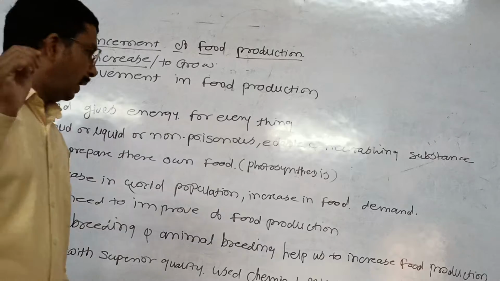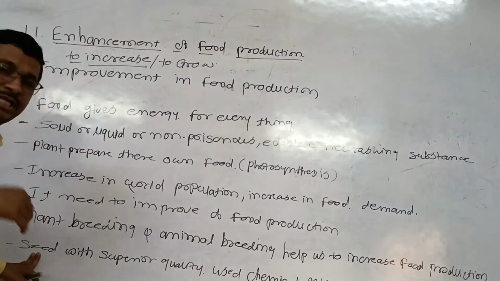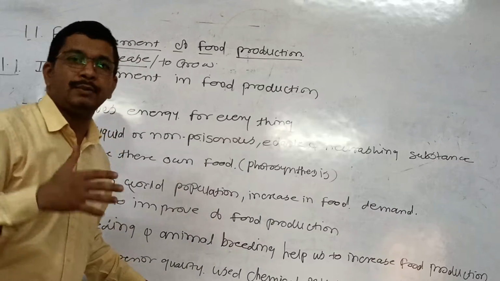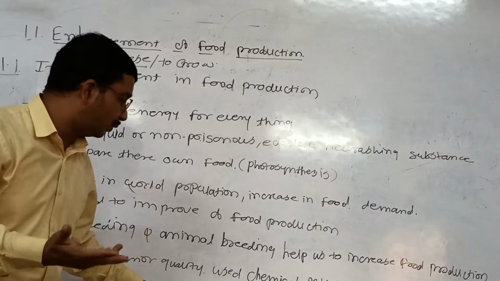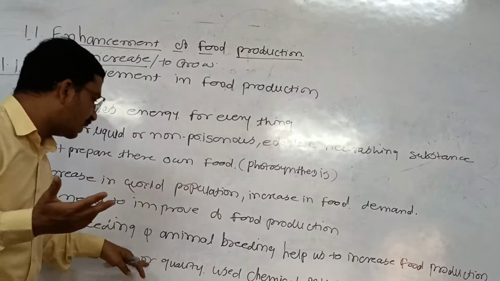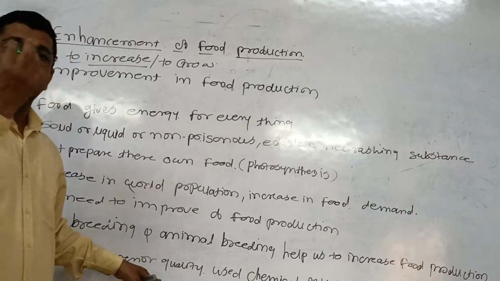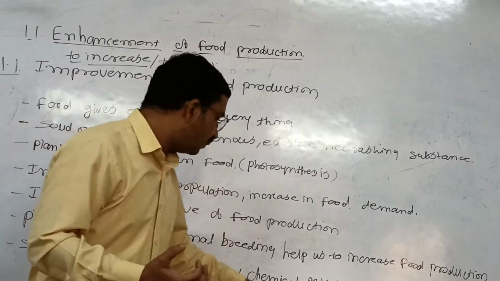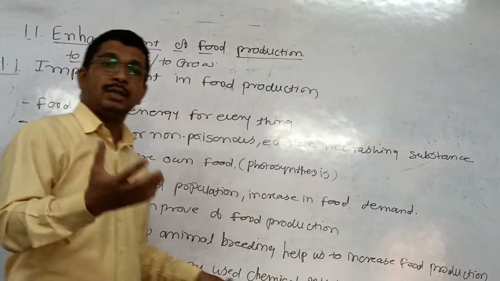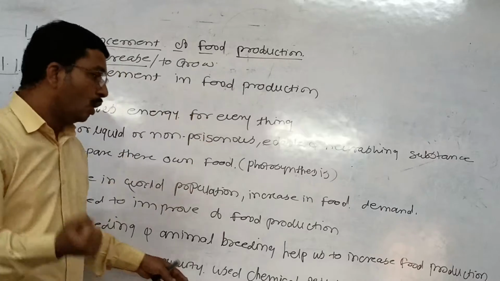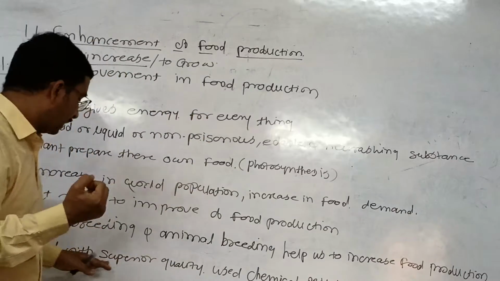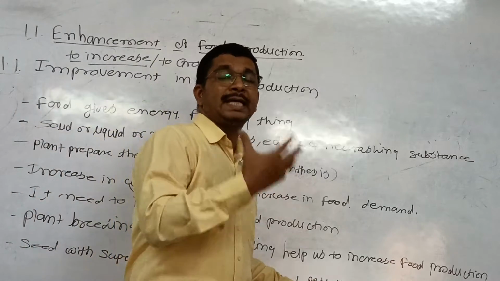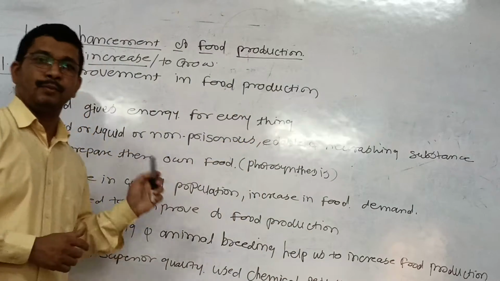That's why we need a seed. Seed for what? For superior quality. We take a superior quality of food. Because of that superior quality, we get the disease resistant plant. Then, because of the use of chemicals and pesticides, we control all the pests present on that plant, and we increase crop plants.